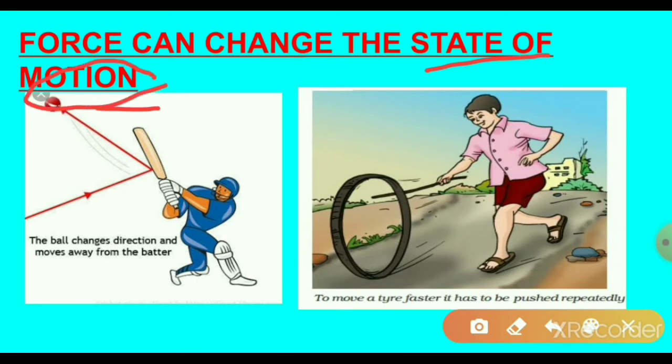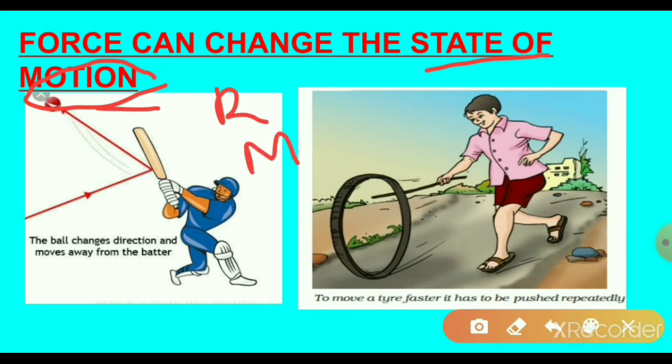In earlier classes we learned that motion is nothing but the movement of an object. But an object can be in two states: rest and motion. So what is rest and what is motion?